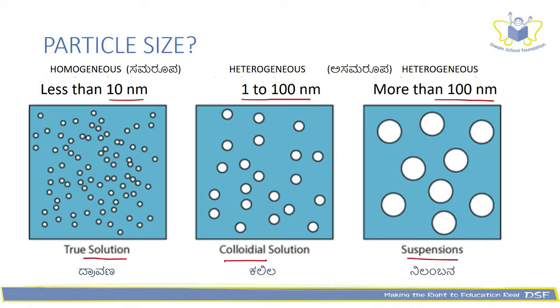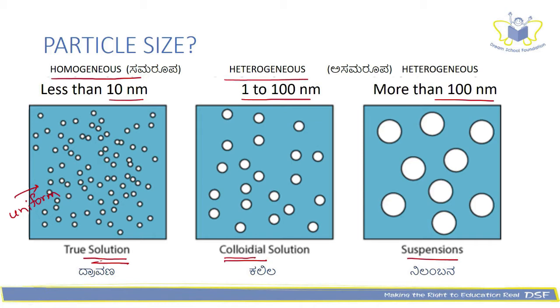And look at the distribution of these particles in all the three. In a solution, the distribution is uniform, and hence it is called as a homogeneous solution. In case of a colloid, the distribution is not uniform, hence it is called as a heterogeneous mixture.